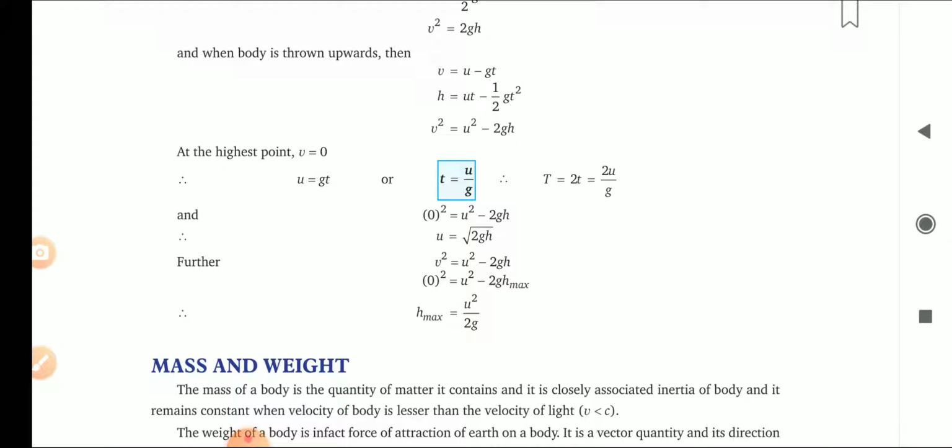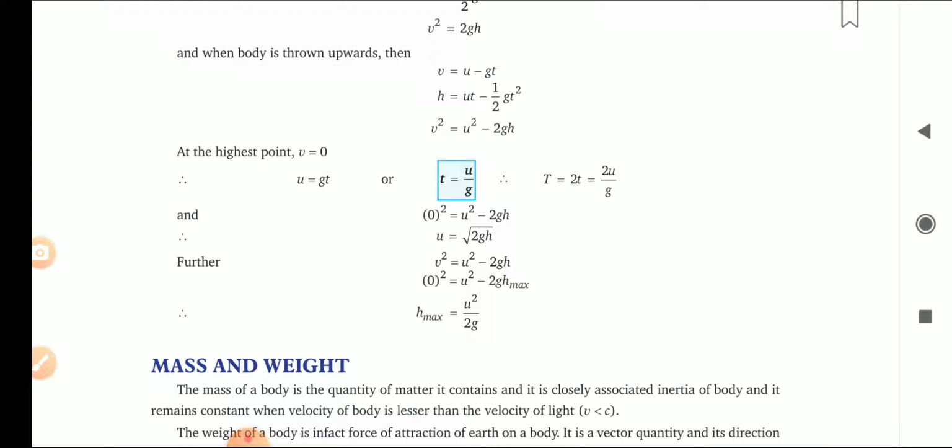Okay, v equals u plus at, s equals ut plus half at square, v square minus u square equals 2as. Here, instead of a, we have taken g. When the body is falling, we take g as positive, and when the body is thrown upward, we take g as negative.